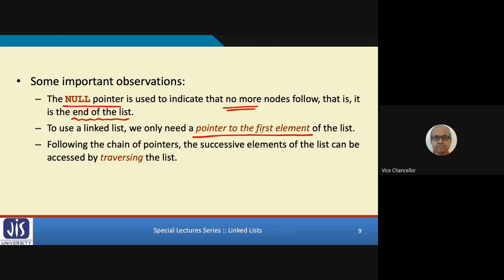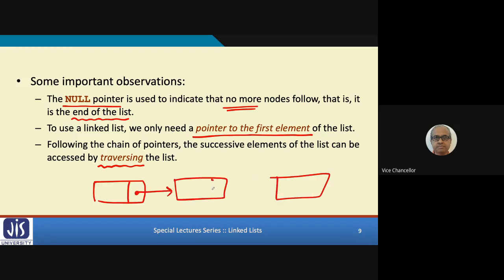And once you have the first element, you can traverse the list. Like the three elements I showed, n1, n2, n3, and the pointers were already created. Let's say this is your head. The head is a pointer which points to the first element. Traversing means you first go to this first element, then you get the next address from here, then you go to the next element, get the address from there, and go to the next element. We shall see a simple example of how this traversing can be done.